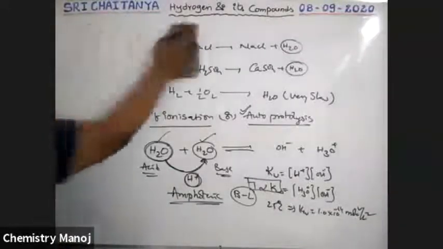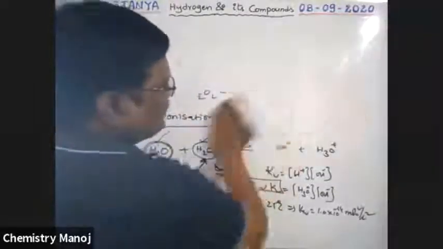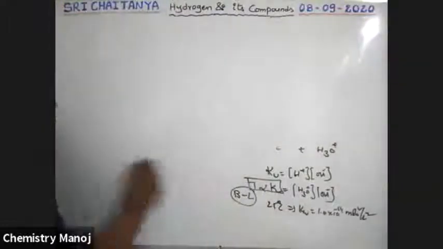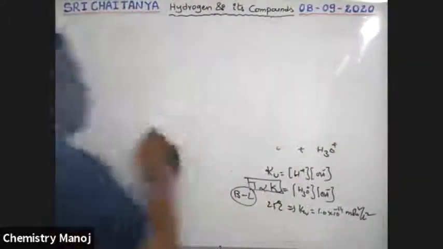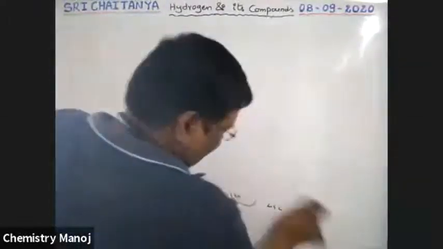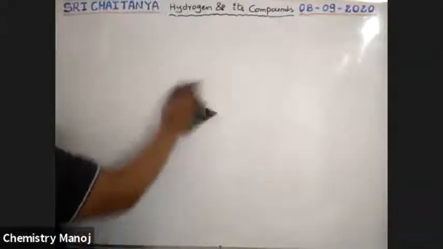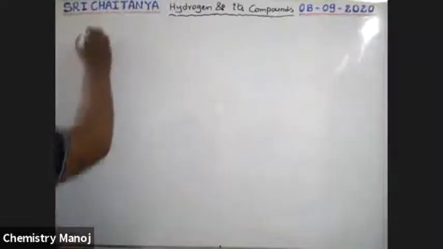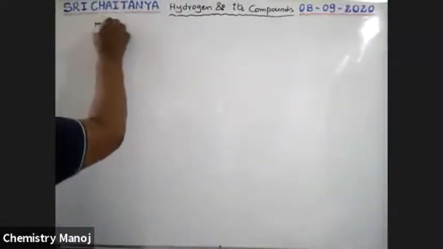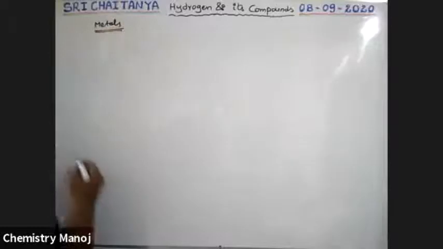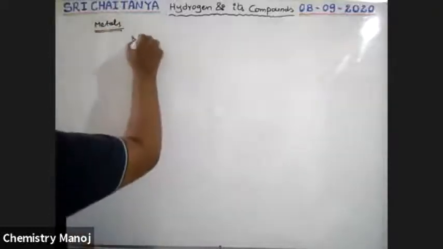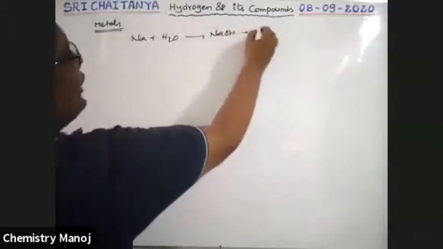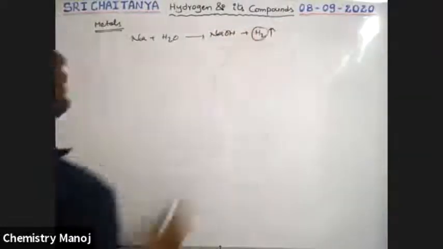Now, some other properties of this water. Water reacts with metals and metal oxides, non-metals and non-metal oxides. When water reacts with metals, for example, sodium reacts with water, that gives NaOH plus H2, hydrogen gas is liberated.